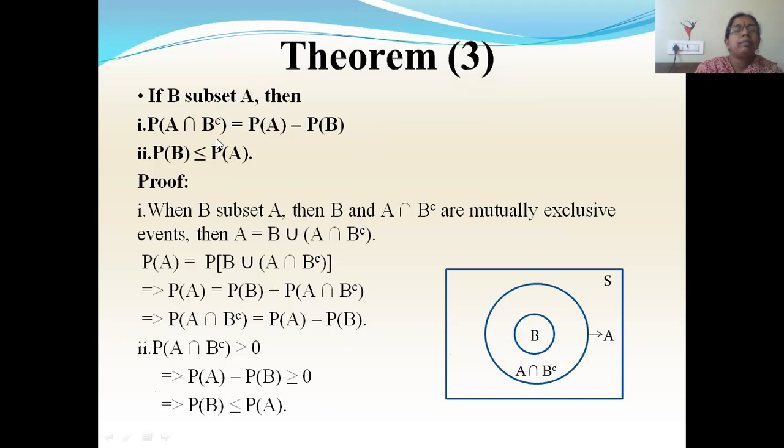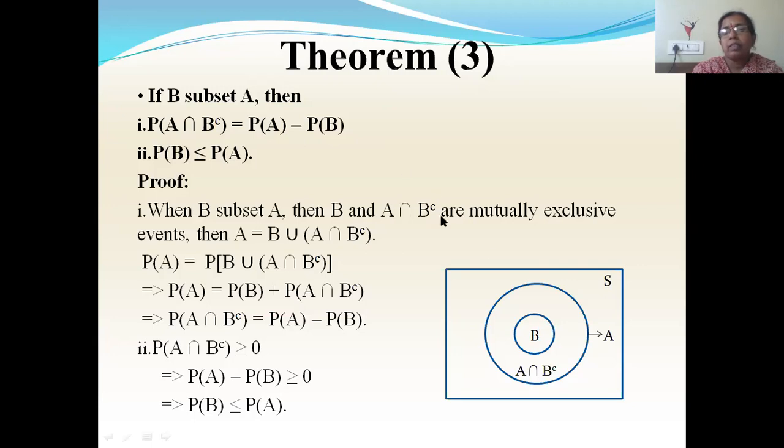Next, third theorem. What is this third theorem? If B is a subset of A, then you have to prove these two. P of A intersection B complement is equal to P of A minus P of B. And P of B is always less than or equal to P of A because B is a subset of A. This we have to prove.